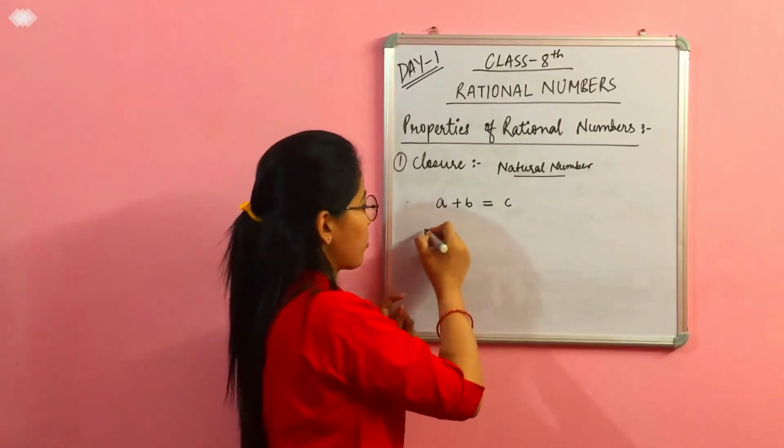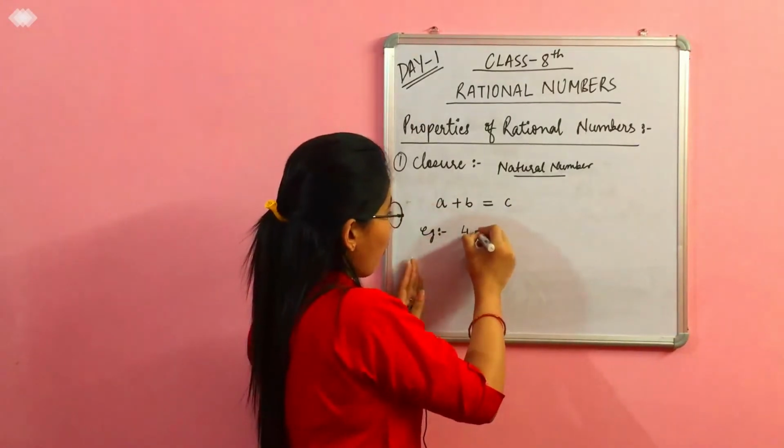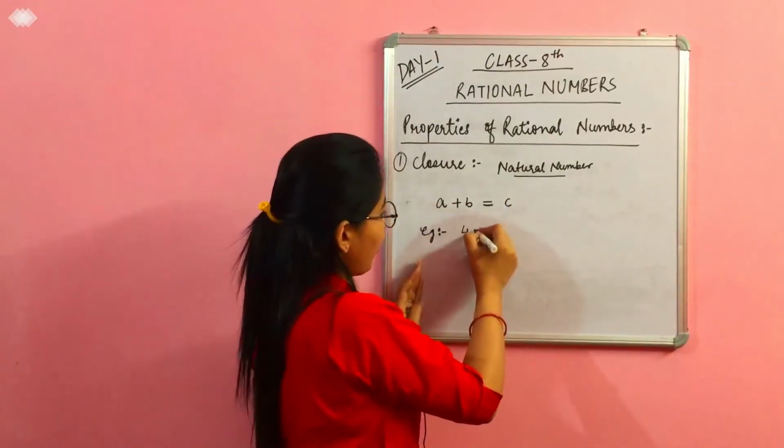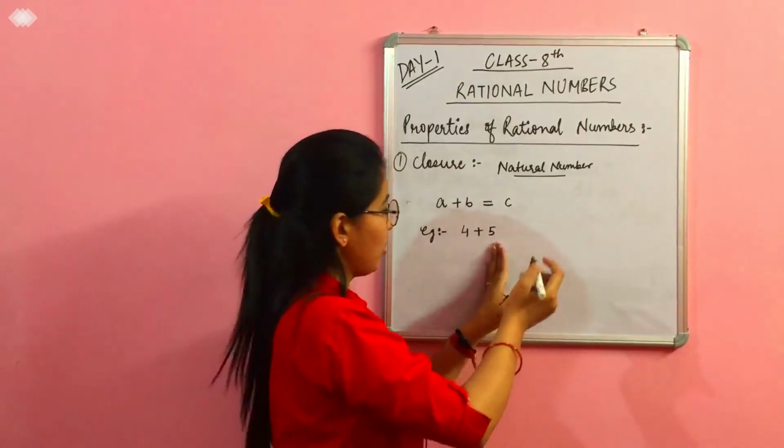Let us take one example here. Let us say this is 4. 4 is a natural number. We add this 4 with 5. 5 is also a natural number, right?